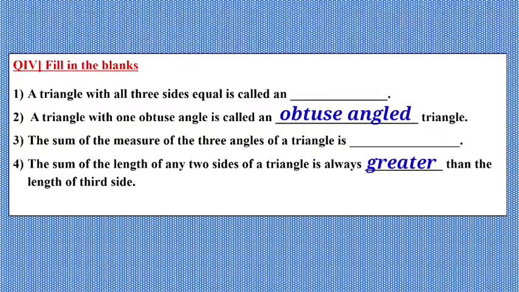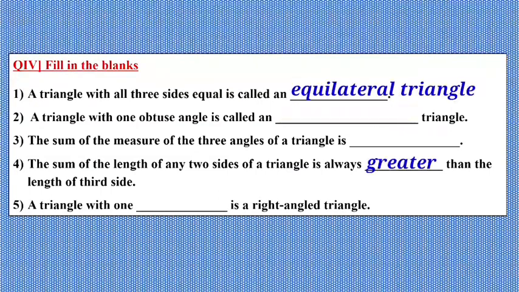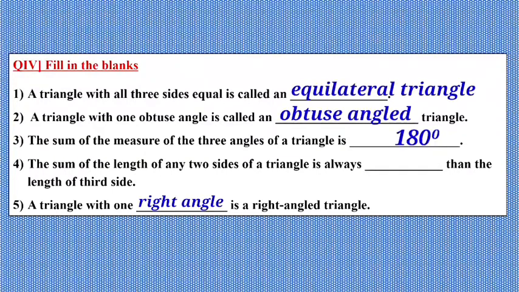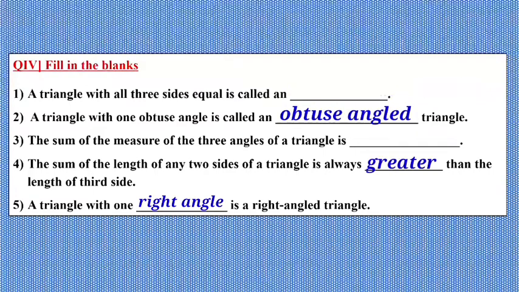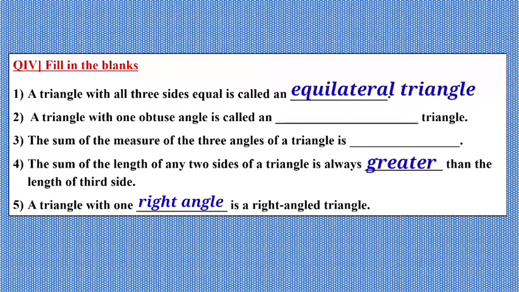So our answer is greater. A triangle with one dash is a right angle triangle. When in a triangle one angle is a right angle, then we say that triangle is a right angle triangle. So our answer is right angle.